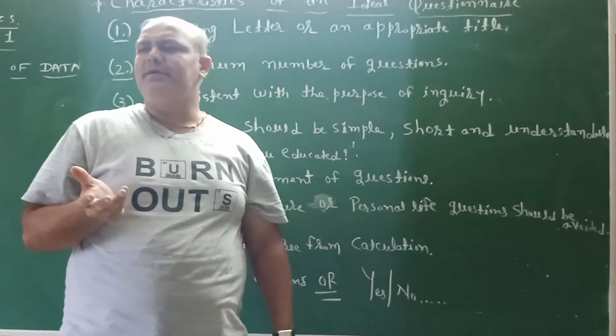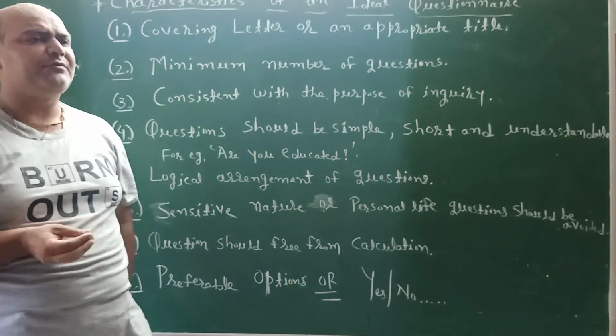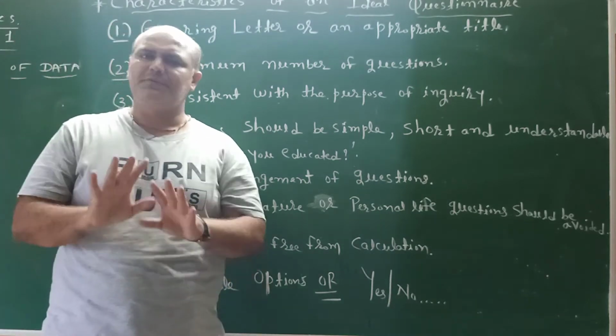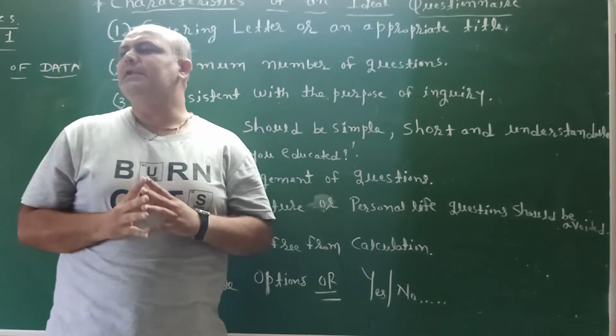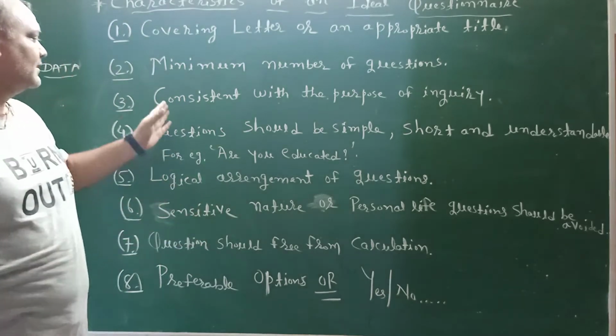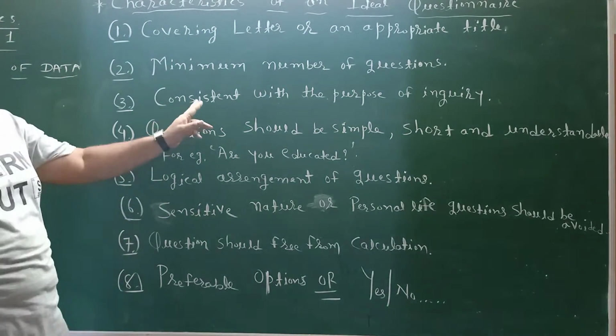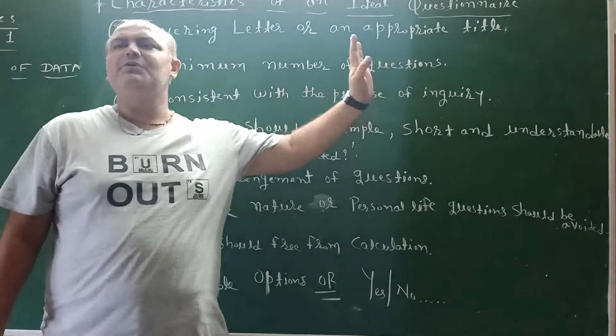As I said earlier, generally 20 to 25 questions are asked in the questionnaire. Then it becomes an ideal questionnaire. The next point is consistency with the purpose of the inquiry.